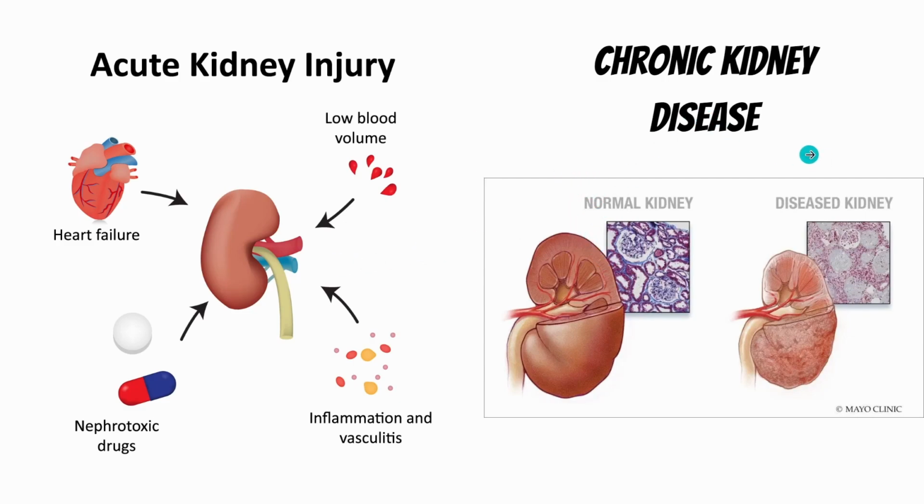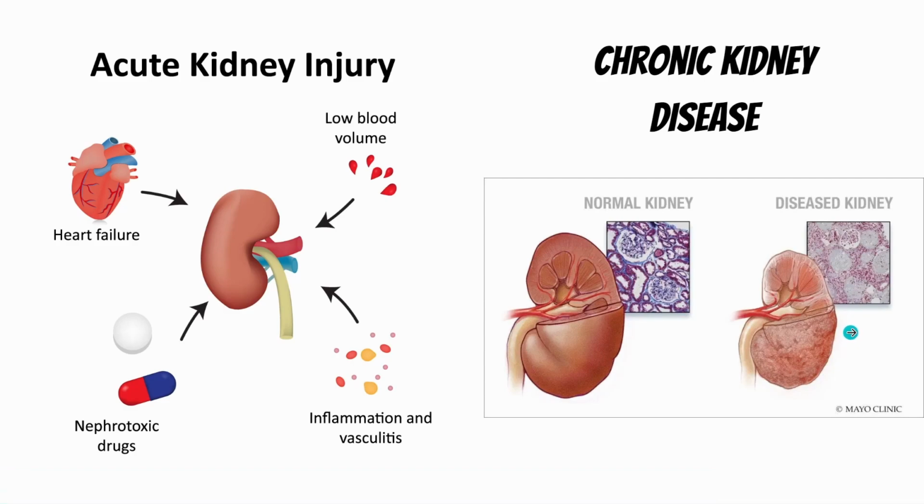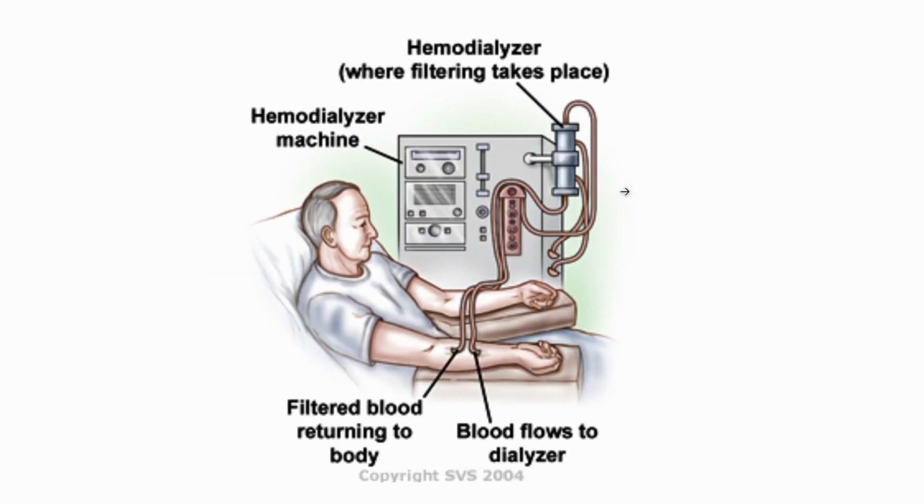Chronic kidney disease. What exactly happens? The name itself gives it away. It will last for a long period of time, until death, and may develop slowly. Initially, slowly, the problem will start and it will be irreversible. That means it will not cure as such. The condition you can stabilize but not completely eradicate from an individual. You can see the difference between the normal kidney and a diseased kidney over here. Now, let us move on to the next.